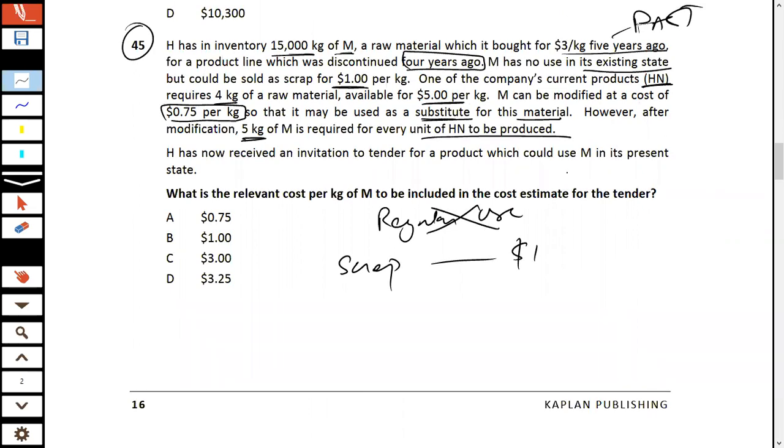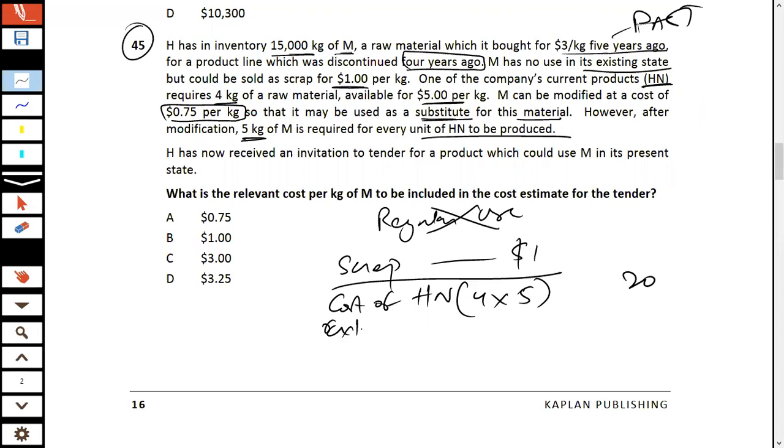So the cost of 4 kg at $5 each, $20, is going to be saved. The extra cost to be incurred is 0.75 times 5, which is 3.75. Hence the net benefit is going to be 16.25.